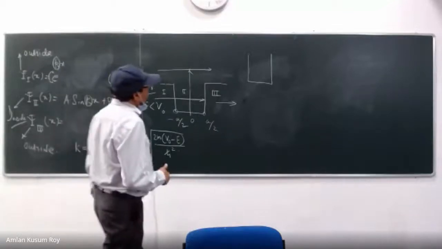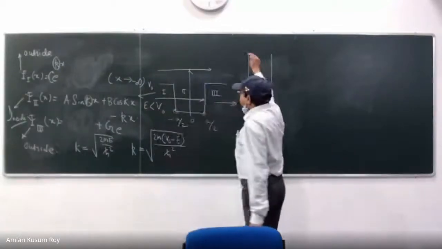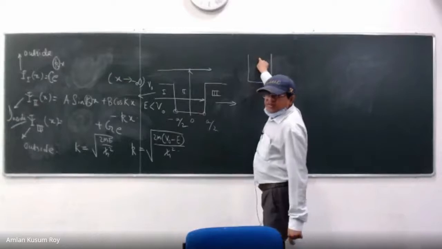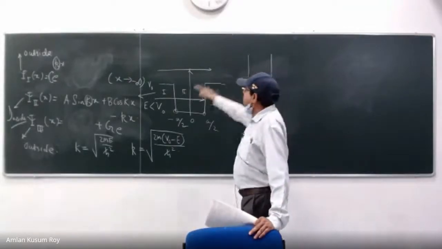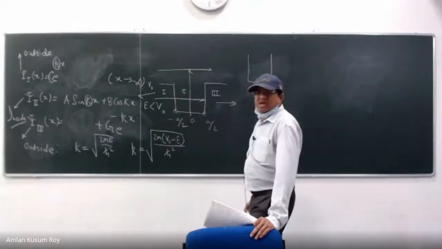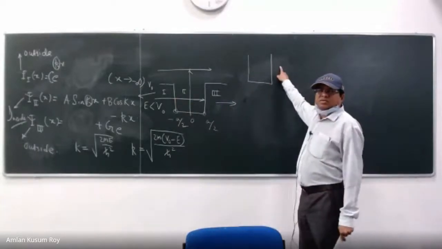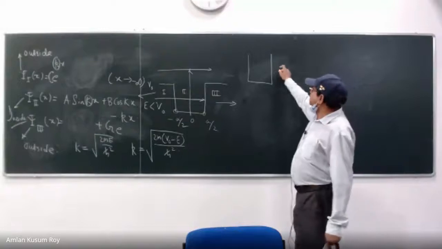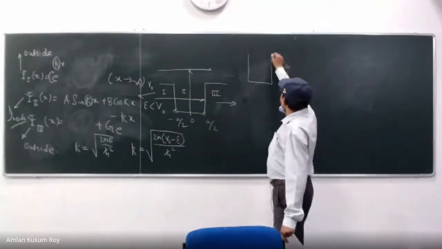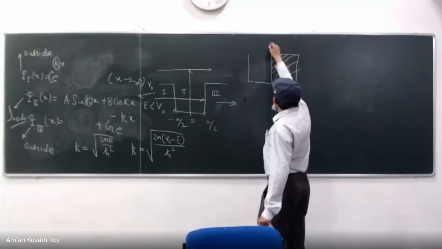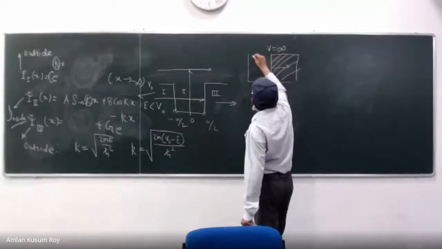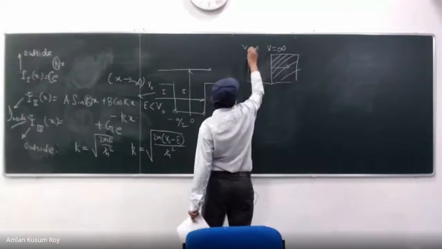So what is the difference between this problem and that problem? If you recall, in that problem, you did not have to do anything called 1, 2, 3 inside the box. Why? You did not have to worry about this because you said everything is one. Once you wrote V equal to infinity, that means everything.